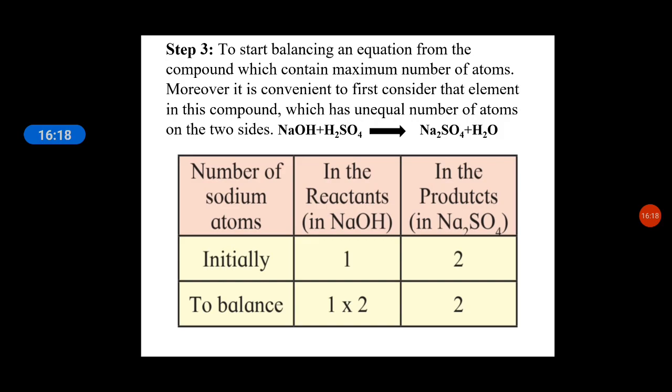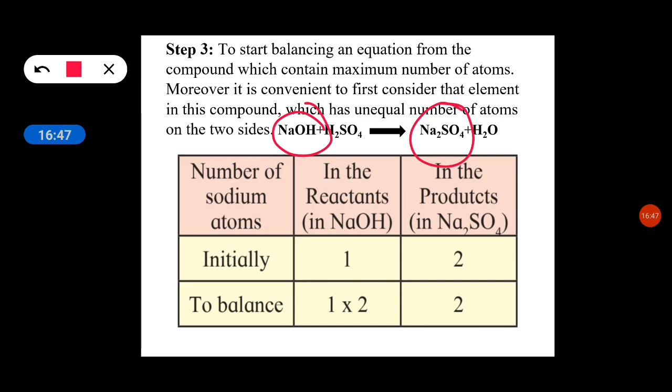Moreover, it is a convention to first consider the element in this compound which has an unequal number of atoms on the two sides. Here we are going to take the left hand side NaOH and the right hand side Na2SO4, that means sodium hydroxide and sodium sulfate.